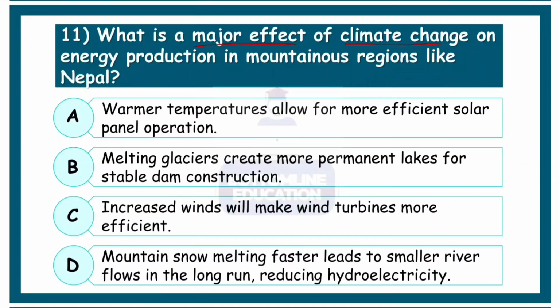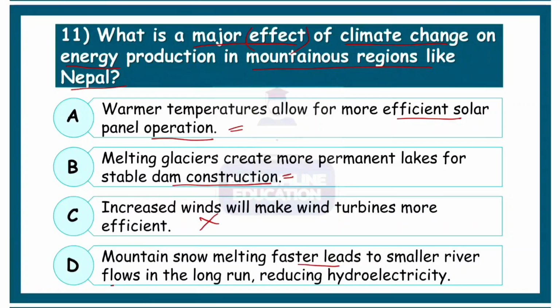What is a major effect of climate change on energy production in mountainous regions like Nepal? So we have to relate the effect of climate change with the production of energy. Warmer temperature allows for more efficient solar panel operation. Major effect basically means maybe it is asking for a negative tone. So that could be possible. Melting glaciers create more permanent lakes for stable dam construction. So effect here in the negative sense is also giving a positive vibe. There cannot be two correct answers. Increased winds will make wind turbines more efficient. We doubt that. That may not be true.